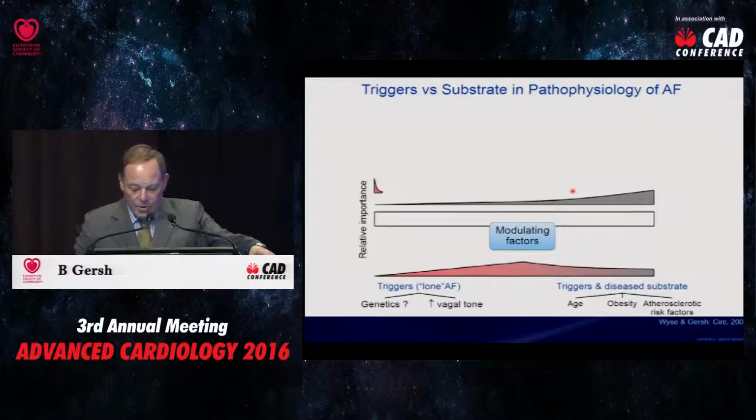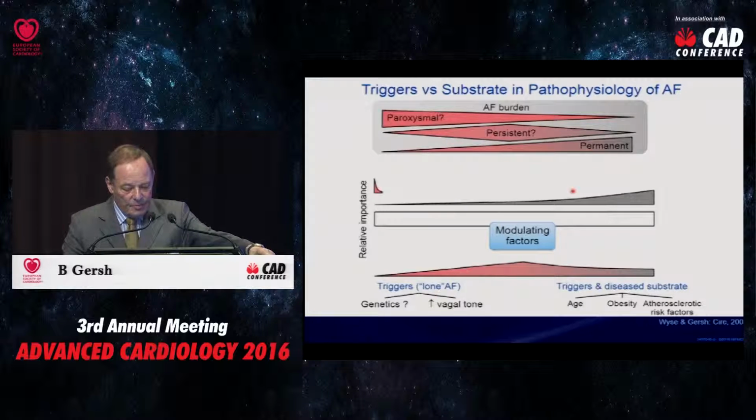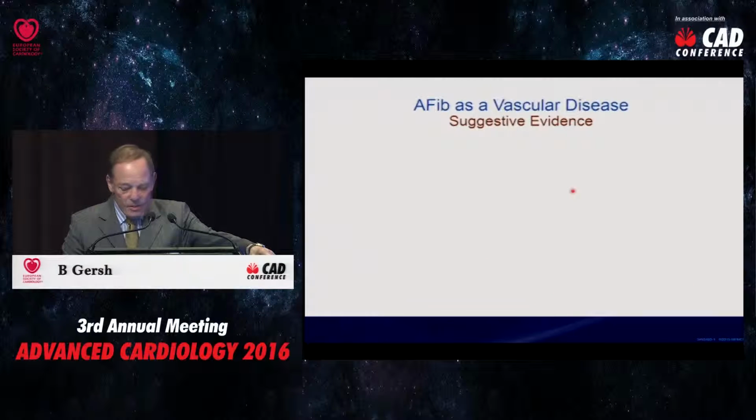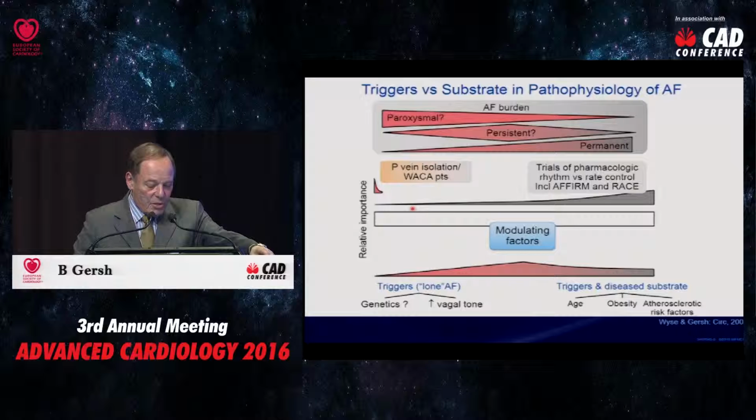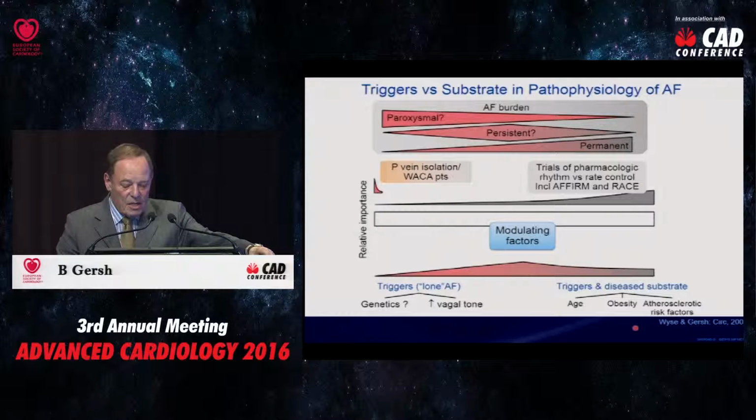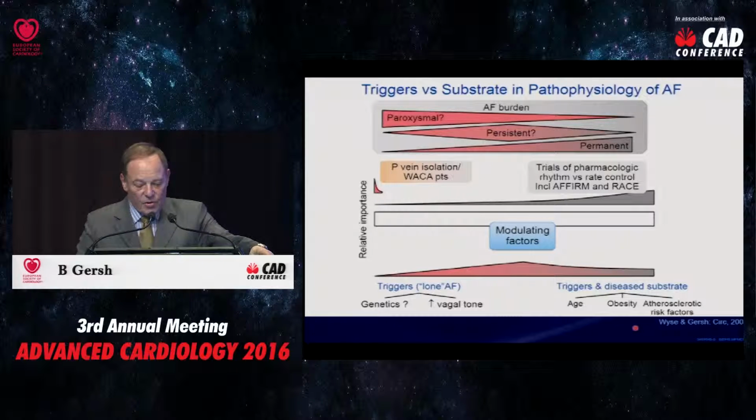And this concept, put forward some time back by myself and Dr. George Wise, really illustrates, let me just show you, the slide has got a little distorted, but I really think of atrial fibrillation as two conditions. To the left, you have atrial fibrillation primarily triggers, lone atrial fibrillation, genetics, mediated by vagal tone, and on the right you have a diseased atrial substrate, the result of age, obesity, and atherosclerotic risk factors.